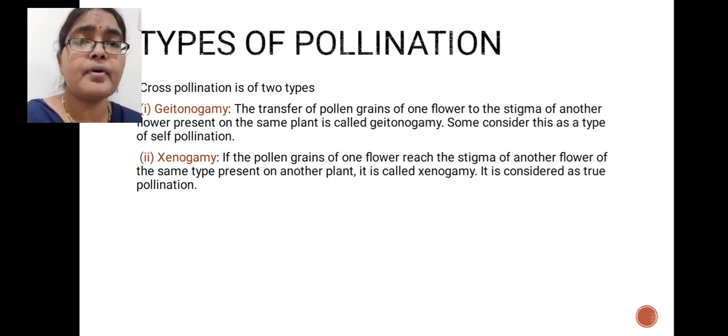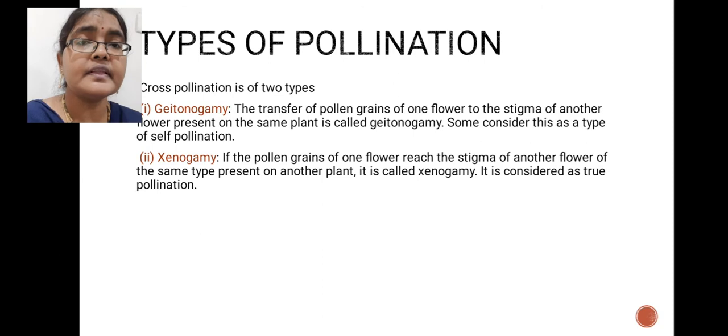Next, the second type of cross-pollination is called xenogamy. Xenogamy means the transfer of pollen grains takes place between two different flowers. That means pollen grains are transferred from one flower to the stigmatic region of another flower. Here these two flowers are present on different plants.